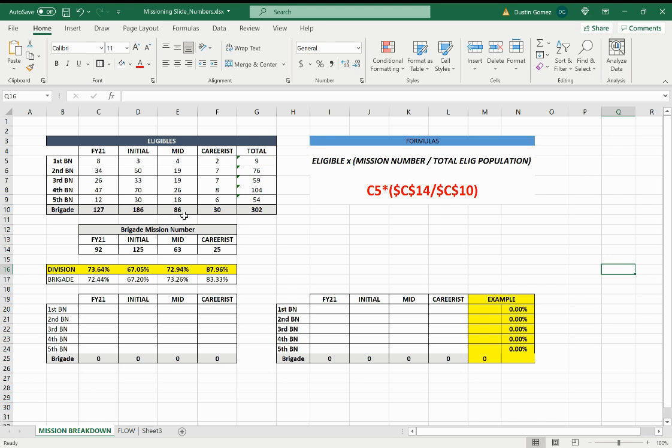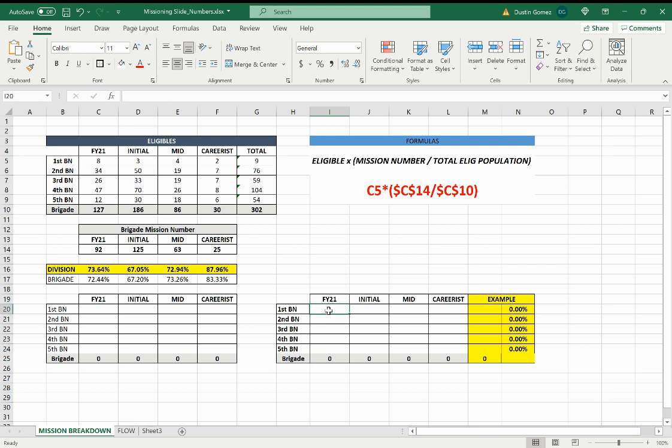So we'll get right to it. On 1st Battalion, you're going to see a total of 8, 2nd 34, and so on. So it equals 127 for the brigade. We're going to use this chart where we introduce the formula. Once we add up all these numbers, the total brigade mission is going to be 92, and that's the actual mission number.